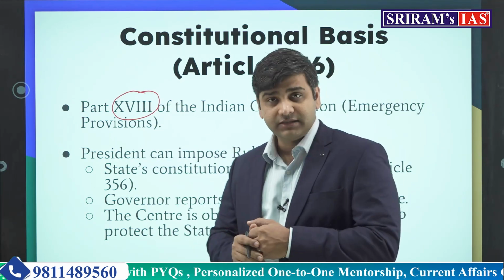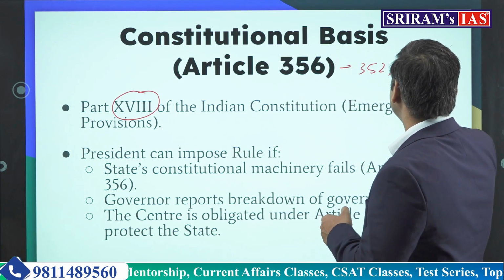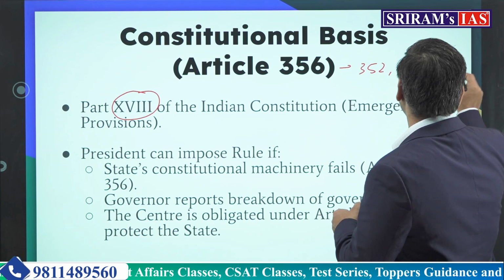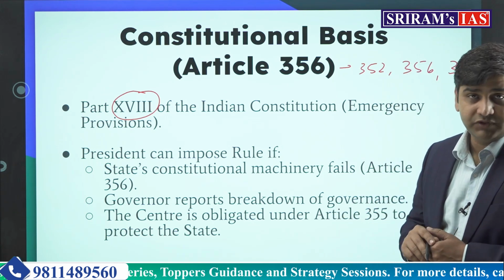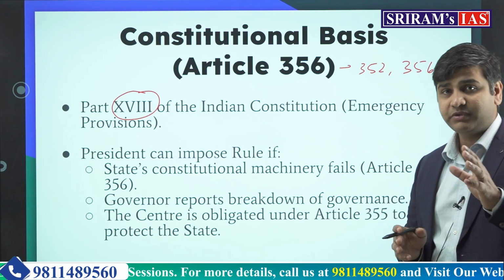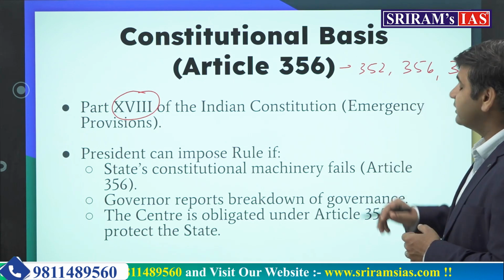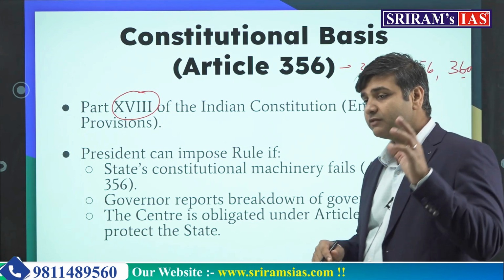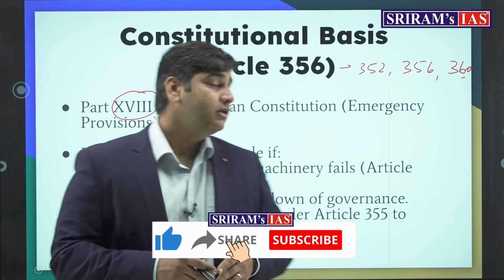Three kinds of emergencies are there: under Article 352, under Article 356 and under Article 360. So this is proclamation of emergency under Article 352. Under Article 356, it's the President's rule or constitutional emergency. And under Article 360, financial emergency, which has never been imposed in India till now.